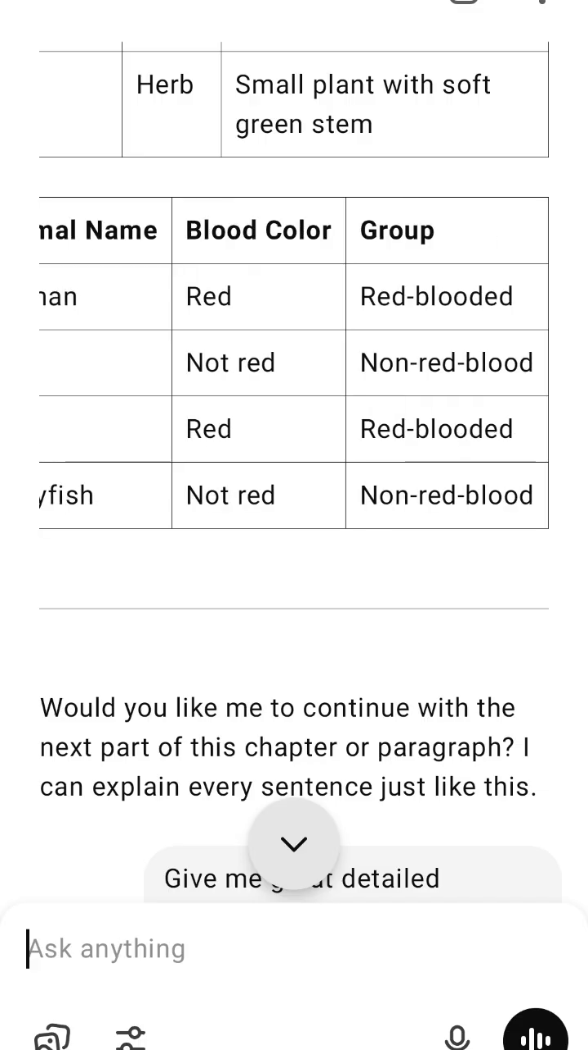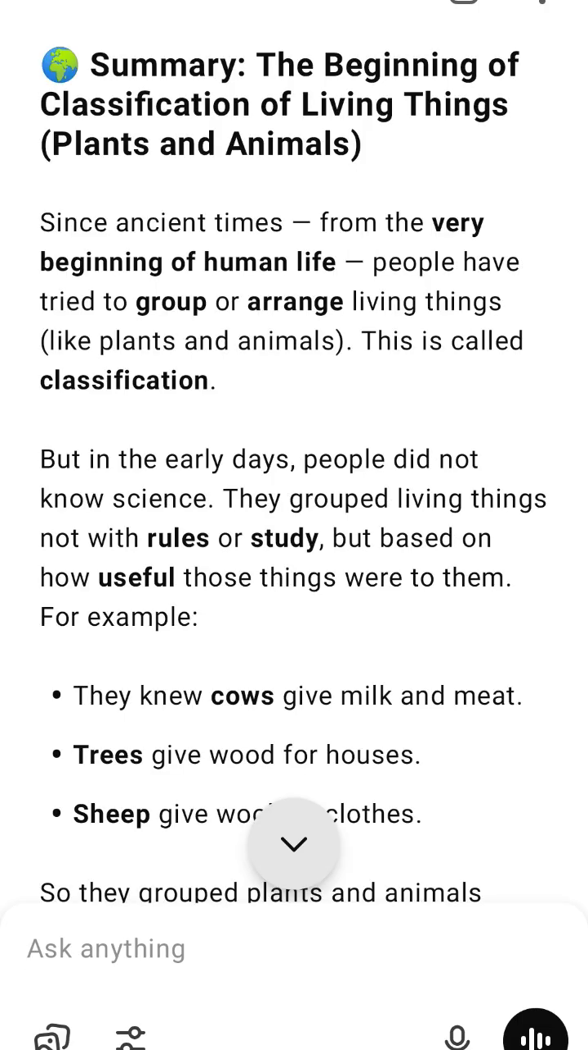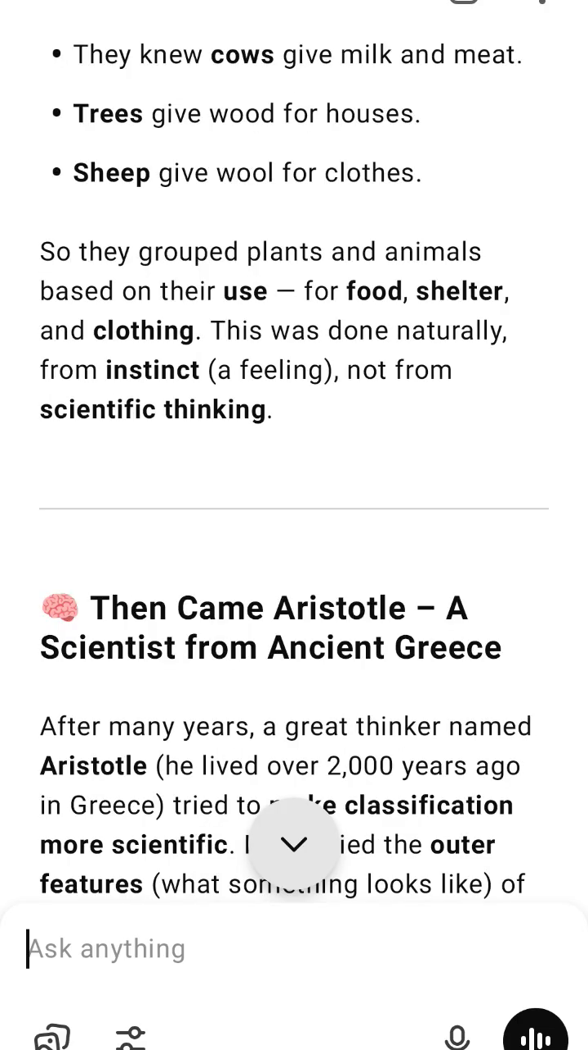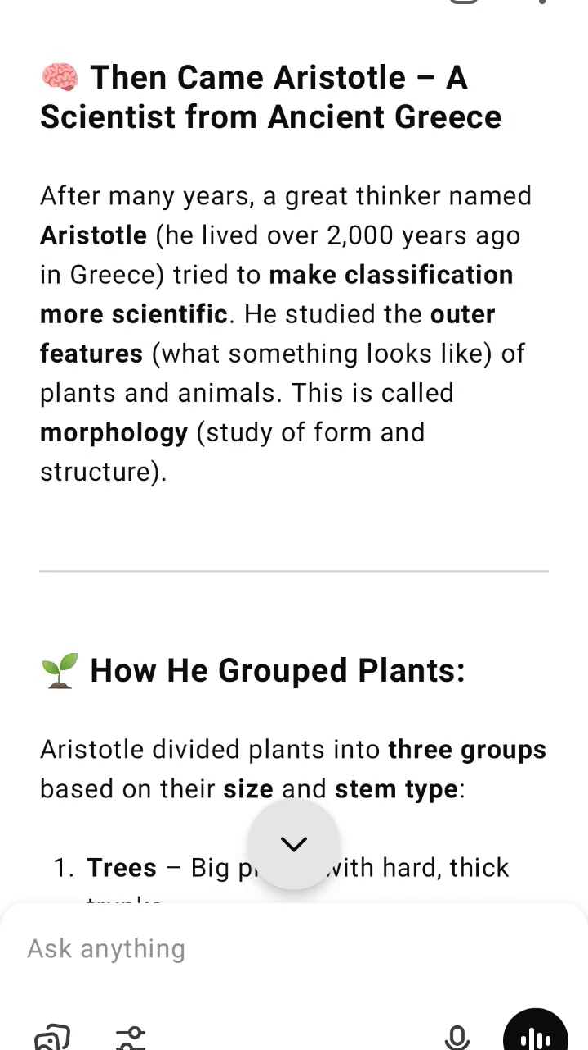Why this was important. Aristotle's method was one of the first attempts to classify living things in a scientific way. Even though it was simple and not perfect, it was a big step forward from the earlier way of grouping things only by human use. He tried to look at natural features of living things, like shape, size, and blood, which laid the foundation for modern biology and classification systems.